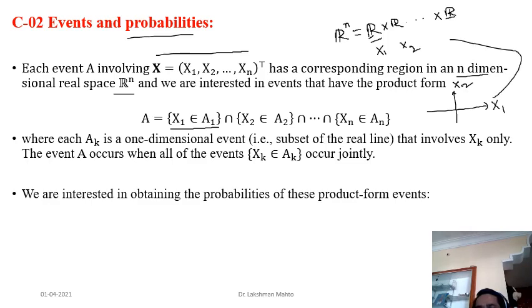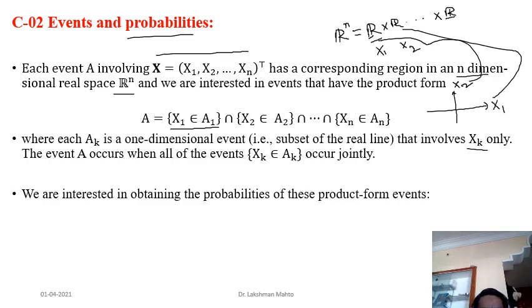So like this, x1 is associated with the first R, and x2 is associated with the second R. And likewise, if you are in R3, then the vertical coordinate x3 will be associated with the third R. So you have decomposed this A in such a way. Ak is a one-dimensional event along a particular direction, a subset of the real line, and that involves Ak only. Here, if you just consider this direction, only x1 is varying. If you take this direction, only x2 is varying.